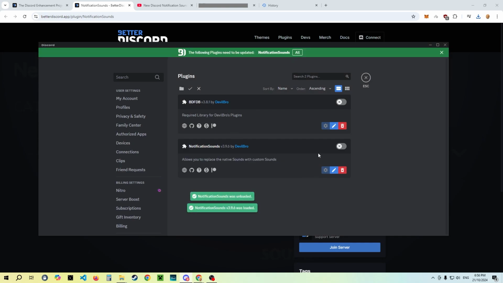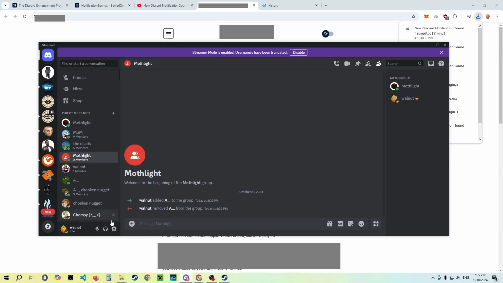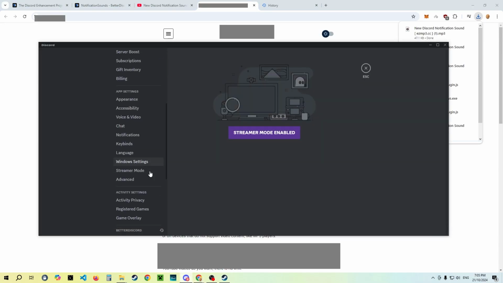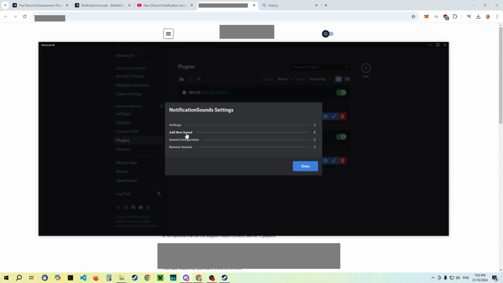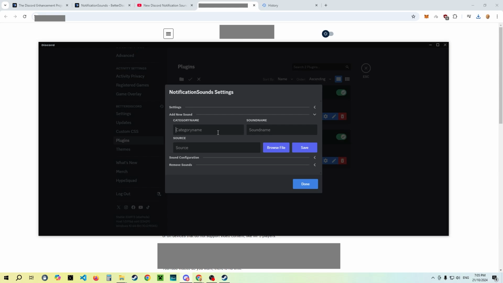And then after that, go back to Discord, go to settings, scroll down, go back to plugins, and then here you want to look for notification sounds. You want to turn them both on. Then you want to click settings, add new sound. I'll just name this new sound.